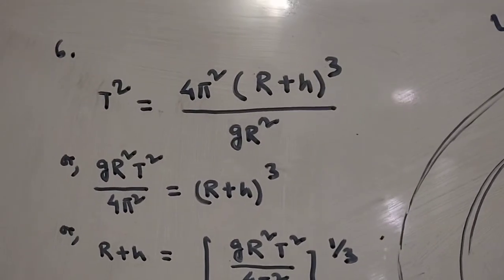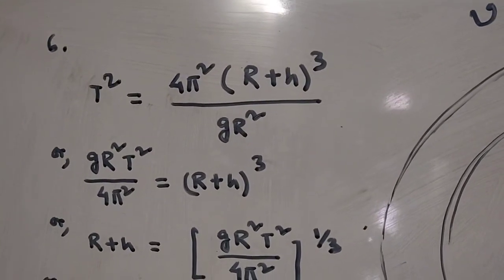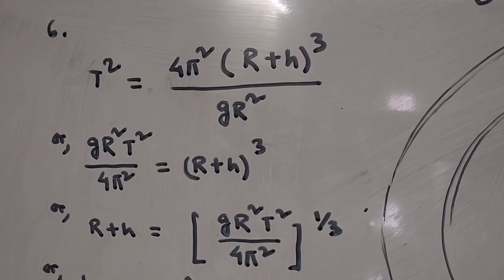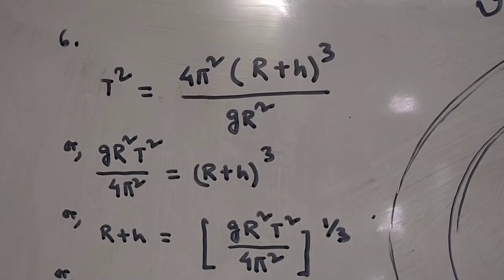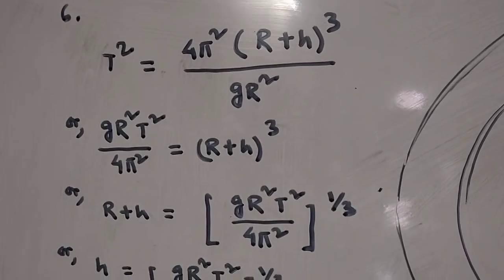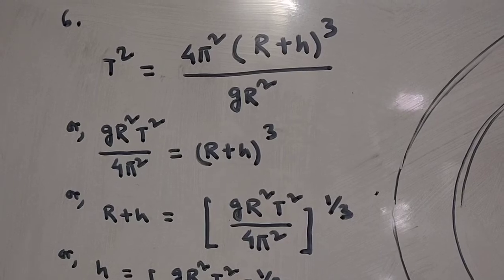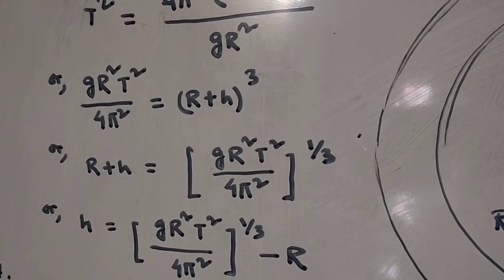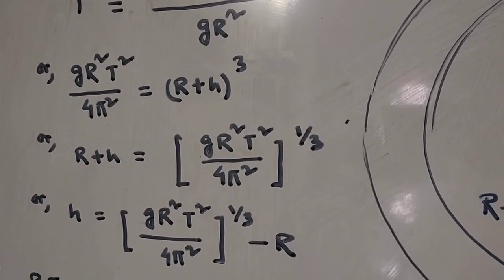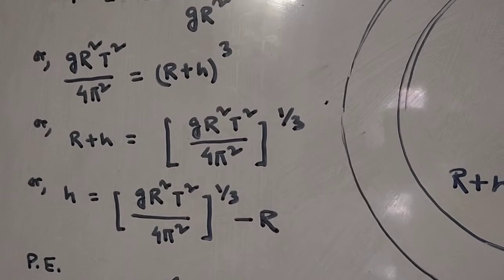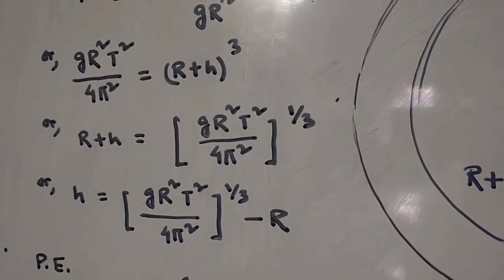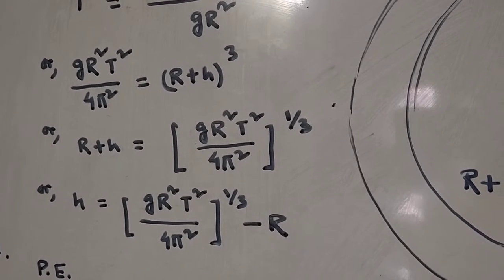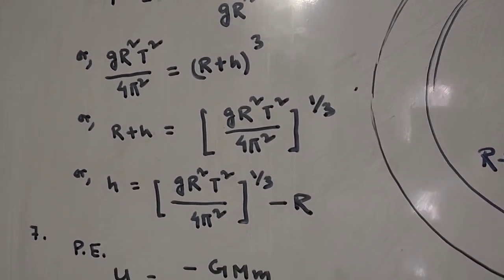So R plus h whole cube is gR square T square by 4 pi square, and R plus h is that to the power 1 by 3. So h comes out to be (gR square T square by 4 pi square) to the power 1 by 3 minus R. So h is the height from the earth's surface above which you have to take the satellite, and at that point you have to project the satellite with the specific velocity, which is nothing but the orbital velocity.